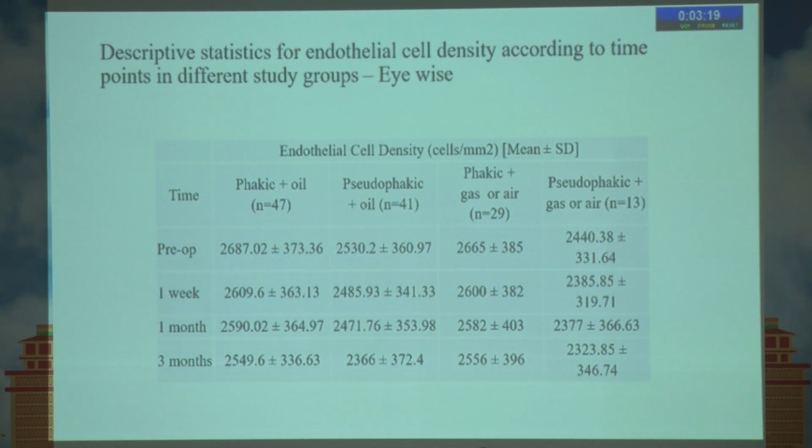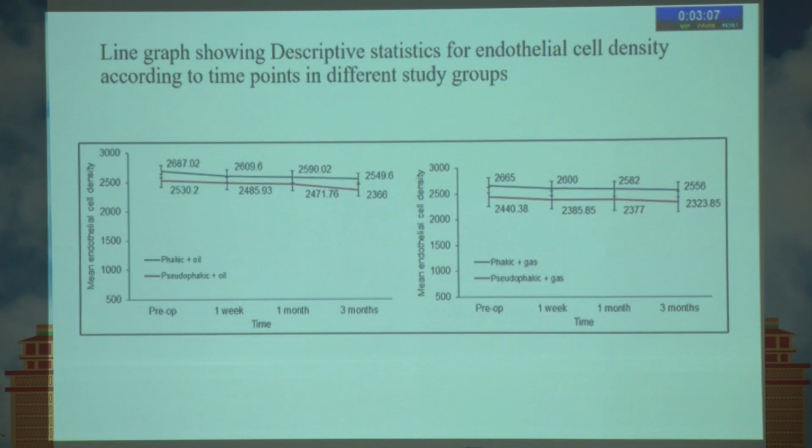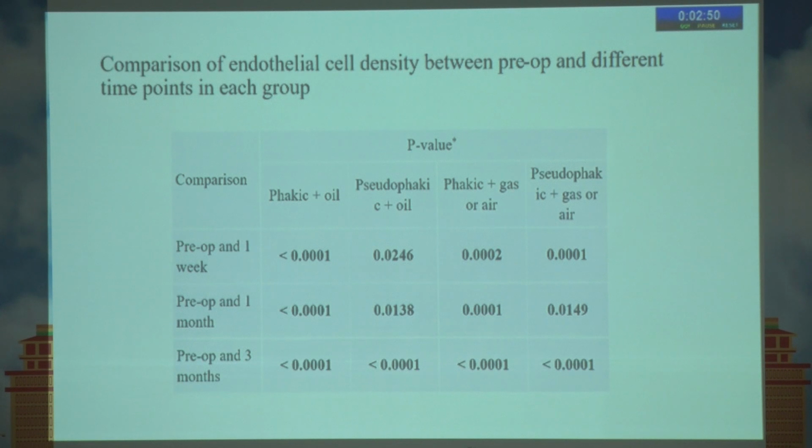So, results. Considering the endothelial cell density, the changes from preoperative to postoperative condition are shown in this table, which are well represented in this line diagram. As you can see, in all the groups the endothelial cell density is gradually reducing over a period of time, comparing the preoperative and postoperative condition. In all the groups at all the stages, the changes were statistically significant.